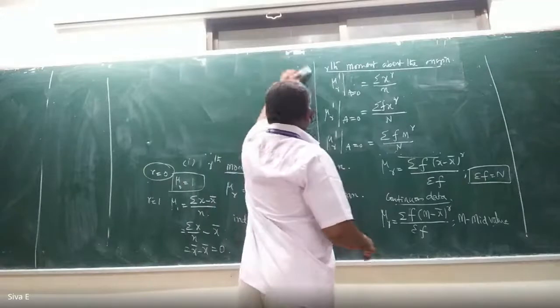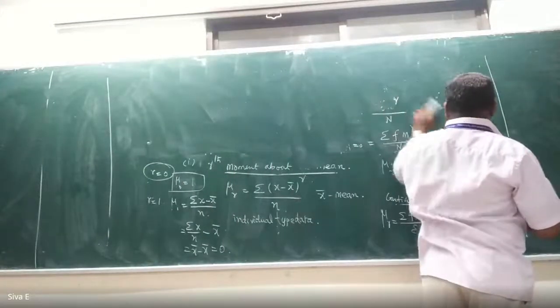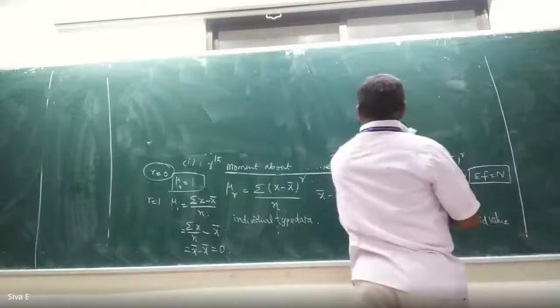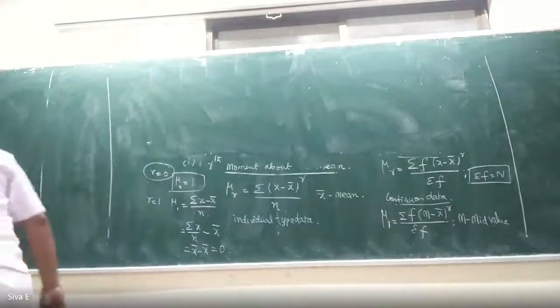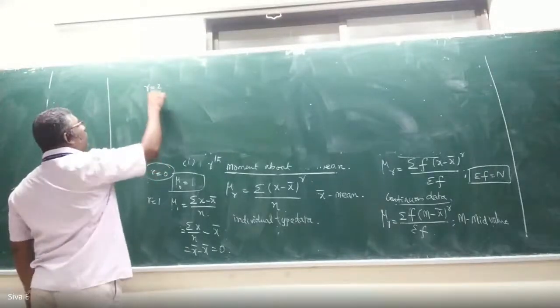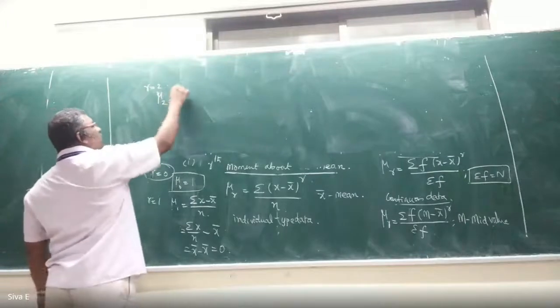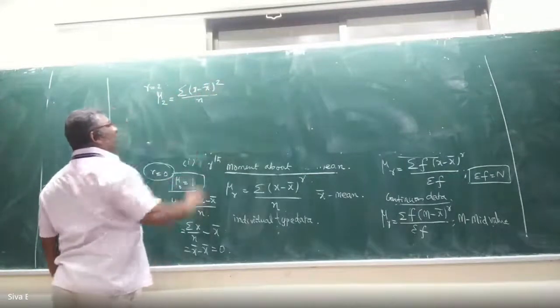When r equal to 2, what happens? Substituting r equal to 2 here, mu 2 equal to summation of x minus x bar whole square by n.